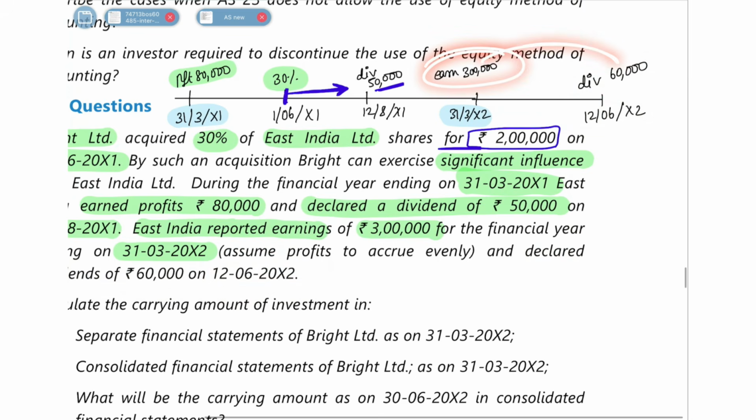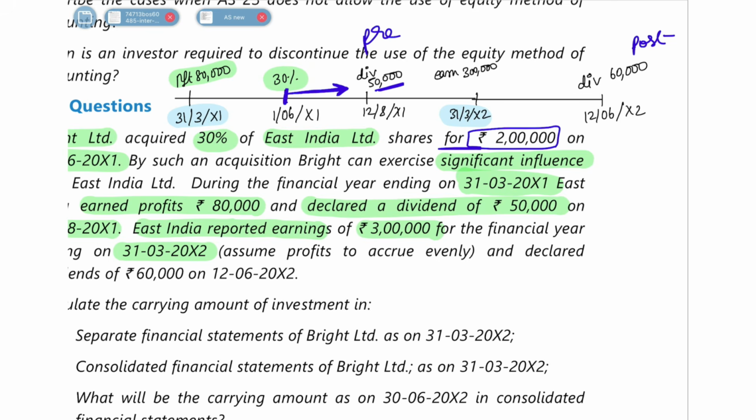So from this profit, they declared a dividend of 60,000. Here we were already an investor. On this day, we were already an investor, so this will be our post acquisition. So this will be a pre acquisition dividend, and this will be our post acquisition dividend. I hope you understood this.